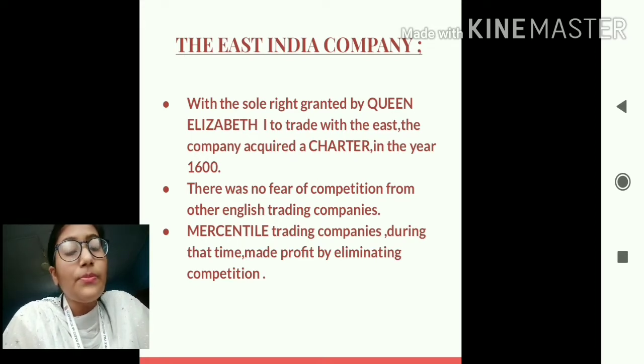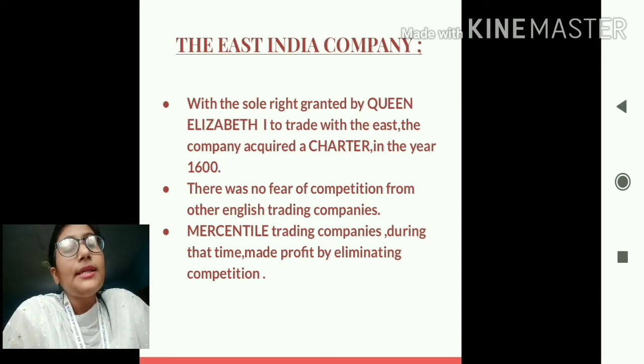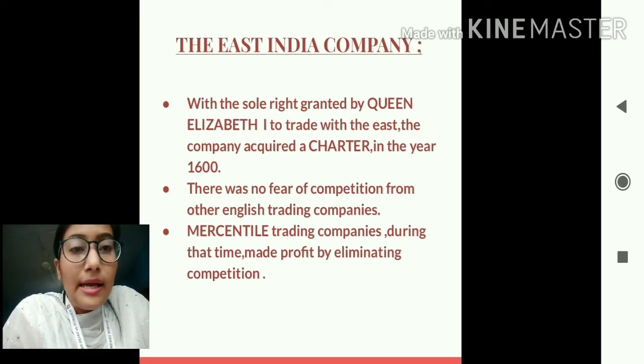So in that case, the superlative authority was Queen Elizabeth I. She was the supreme authority, right? So that written permission was granted to the East India Company by Queen Elizabeth I, and after that the East India Company came to trade in India.